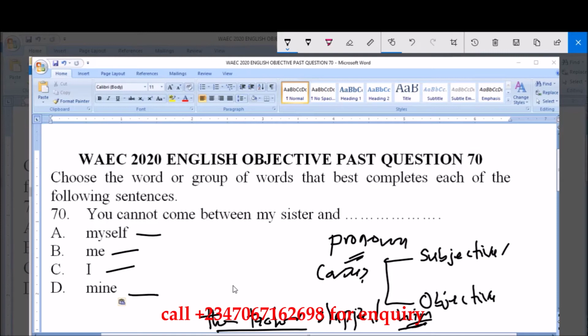One can say, I slapped him, because I is subjective. And the word you is both subjective and objective, and that's why the plural of you is you.